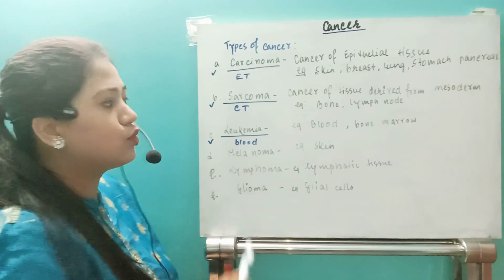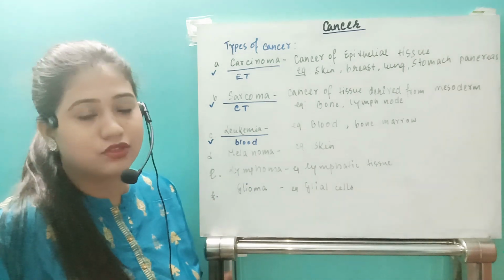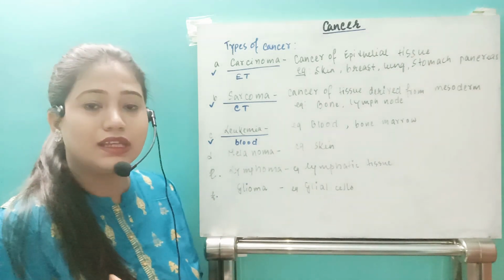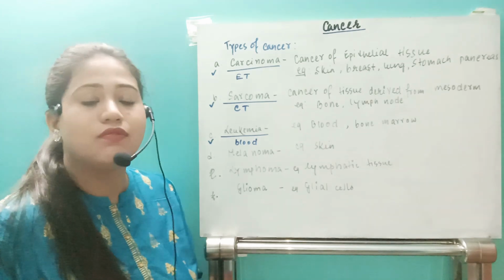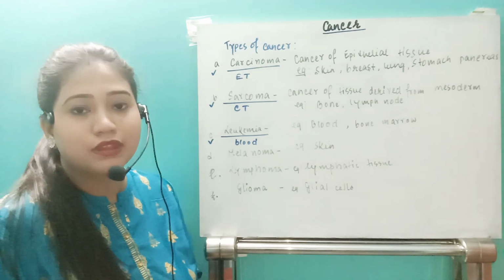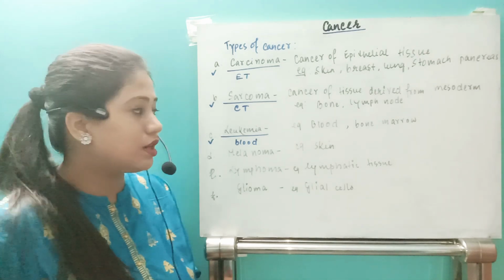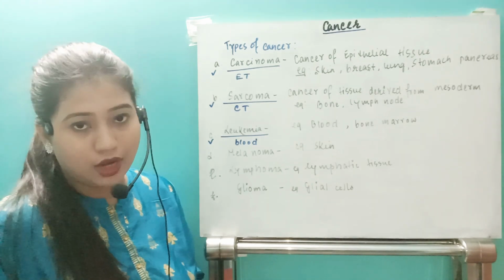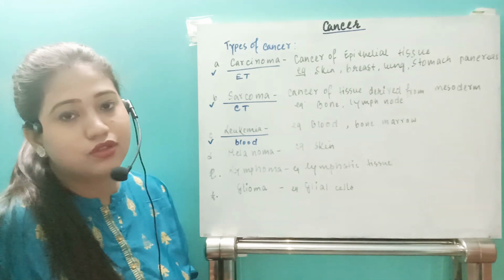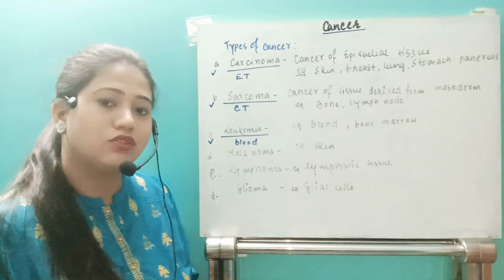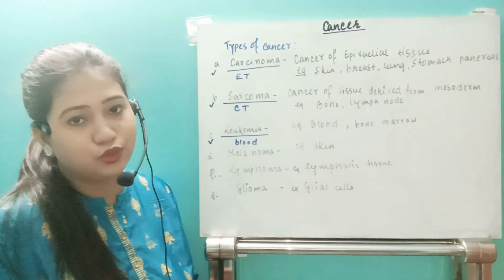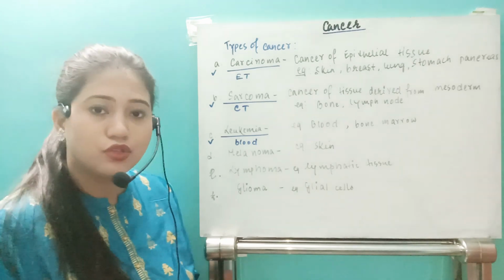Next one, leukemia is the type of cancer where basically the WBCs increase enormously. That is known as leukemia, and it can also include cancer of the bone marrow, right? In this type of cancer, tumor development does not occur. So that is the only type of cancer, leukemia, where tumor development does not occur.